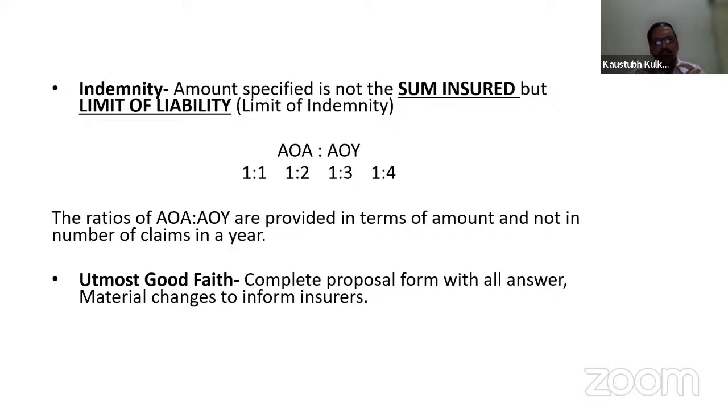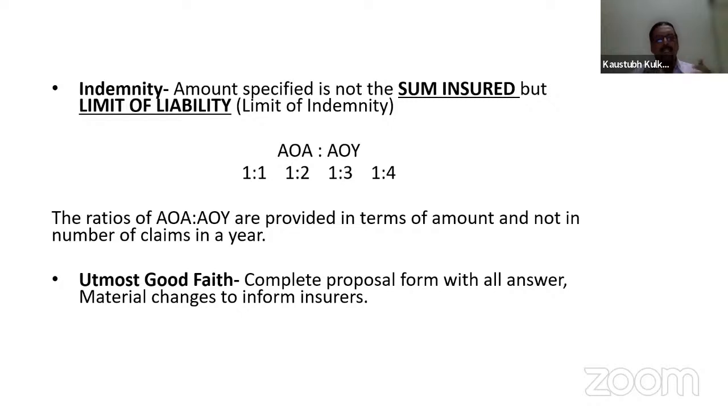Please note, if the limit of liability chosen by the insured is 10 lakh and the ratio is 1:1, that means whatever liability comes up to 10 lakh in a single accident is covered. So in the example of a 5 lakh claim, the insurance company is going to pay the total 5 lakhs as limit of liability.